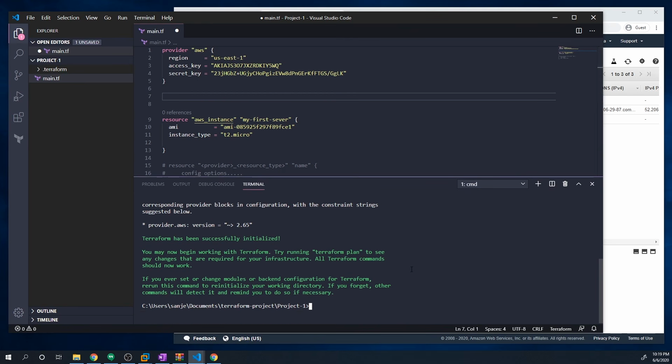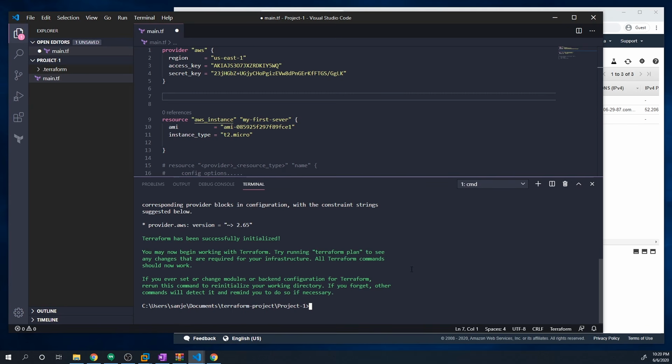The next step I want to show you is the Terraform plan command. What the Terraform plan command does is a dry run of your code, so you can see all the changes that will take place. It'll show you if it's going to delete any instances, create new instances, or modify instances. So it'll just do a dry run so that you can make sure that you're not accidentally about to break your production network or something like that.